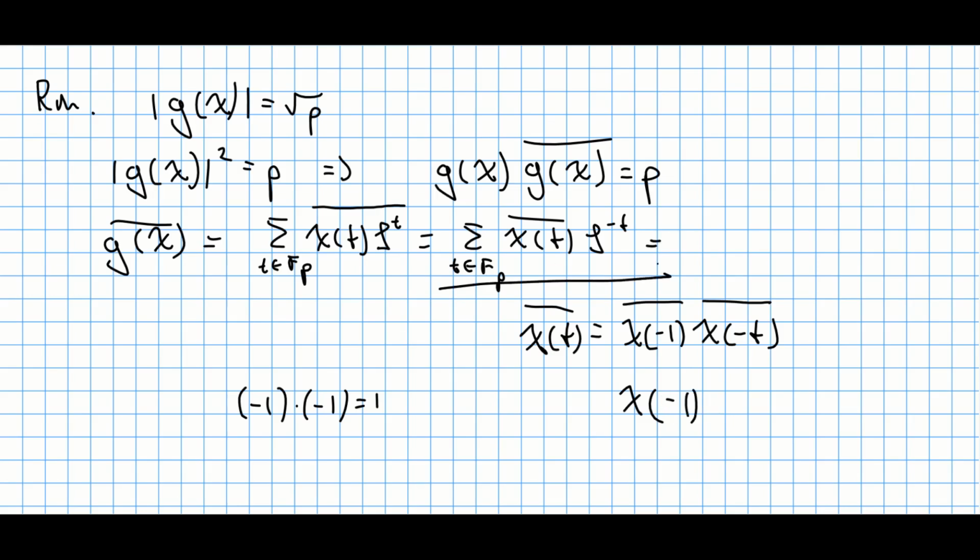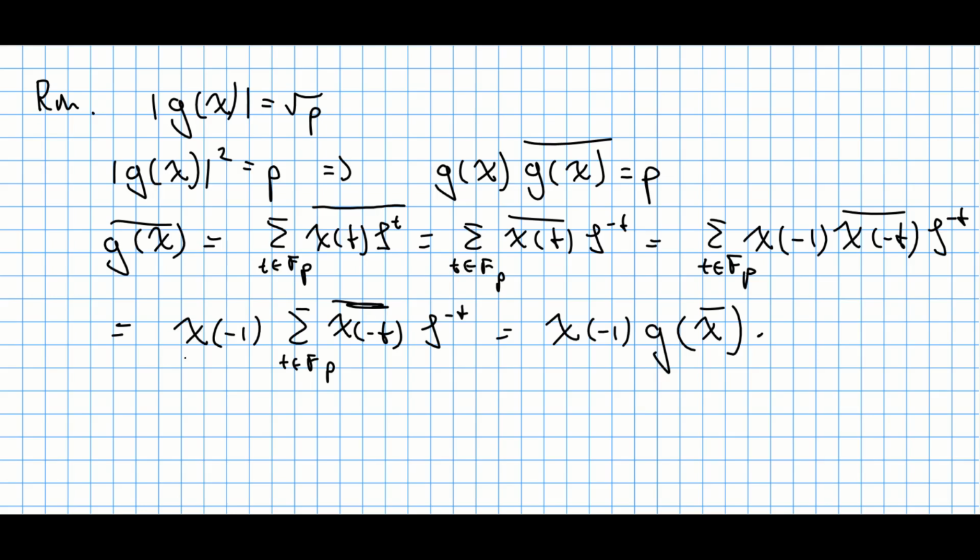And now you can rewrite the sum as follows. So you take this sum running over all elements in this field, then you take chi at point negative 1, chi at point negative t conjugate, multiplying by zeta raised to the power of negative t, and finally, since this object does not depend on t, you can just factor it out. Well, I ran out of space, never mind.